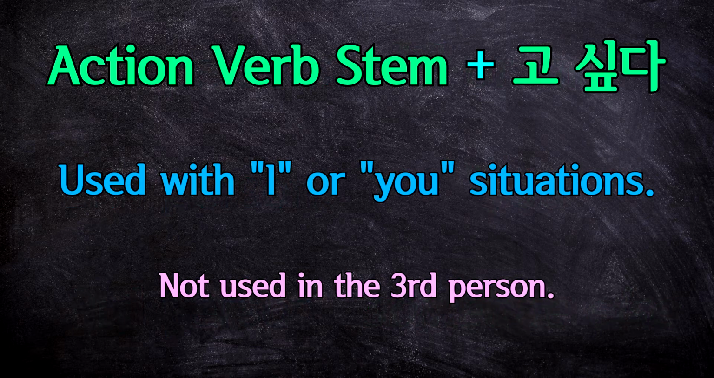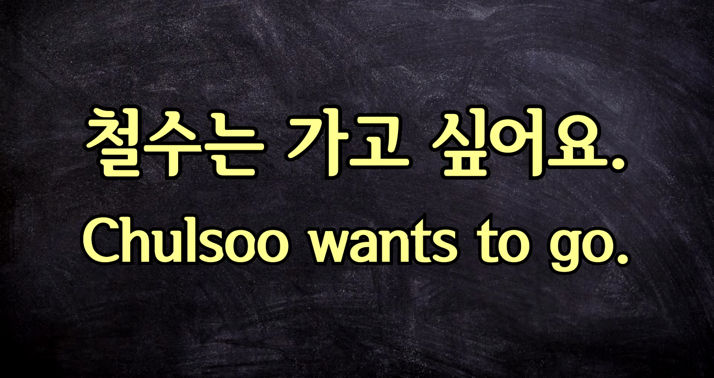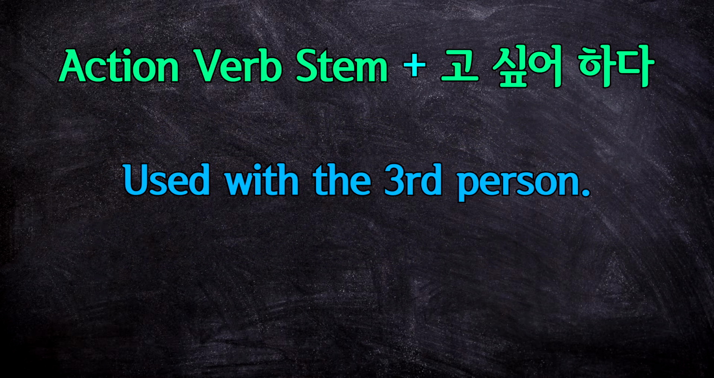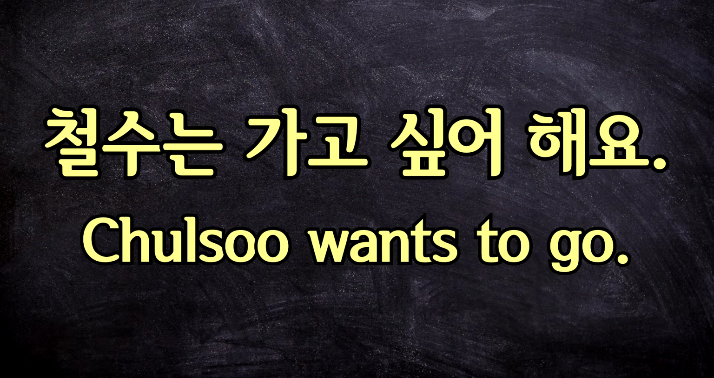So that means that you actually shouldn't use the regular 고 싶다 form whenever you're saying he or she wants to do something. So this sentence here that uses the third person would technically be incorrect. 철수는 가고 싶어요. 철수 wants to go. Now, it makes sense, but it's not the correct way to speak. Instead, to talk about someone else who wants to do something, use the form 고 싶어 하다. This is the same form as 고 싶다, but with 하다 attached to the end. So we can make this sentence. 철수는 가고 싶어 해요. 철수 wants to go.